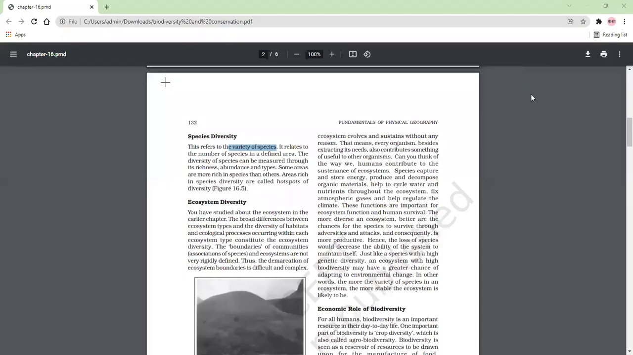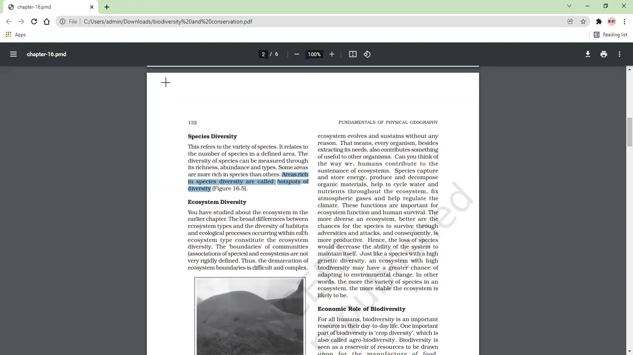So the diversity of species can be measured through its richness, abundance, and type. Some areas are more rich in species than others. Areas rich in species are known as hotspots. Those areas having a huge variety of species are known as hotspots of diversity. And here one map is given.